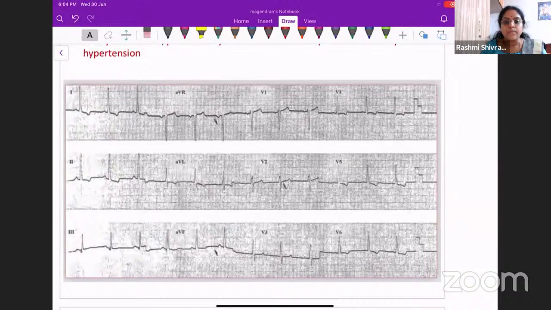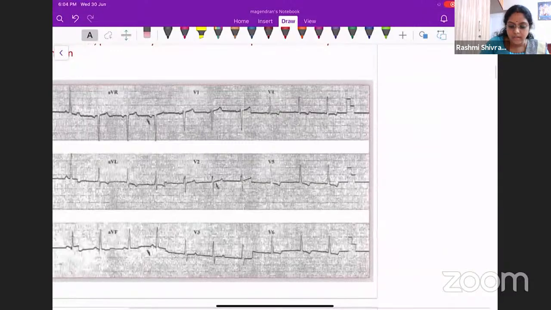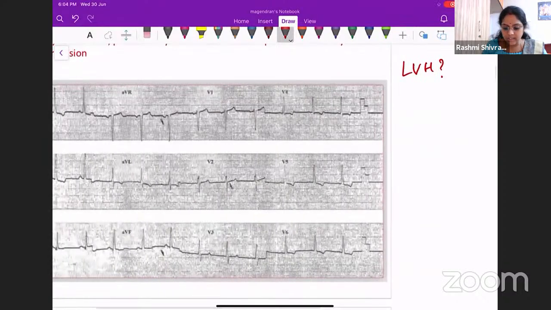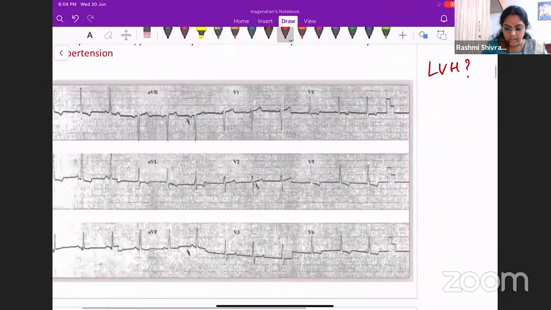So what will you do? How will you interpret this ECG? Is there any sign of LVH? Do you find signs of LVH? Shall we interpret the ECG right now? First we usually start with the rate, rhythm, axis, and then we move on to the waves and the segments, is it not? That's how we do the ECG.